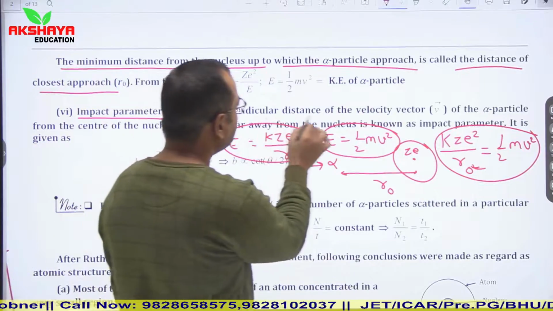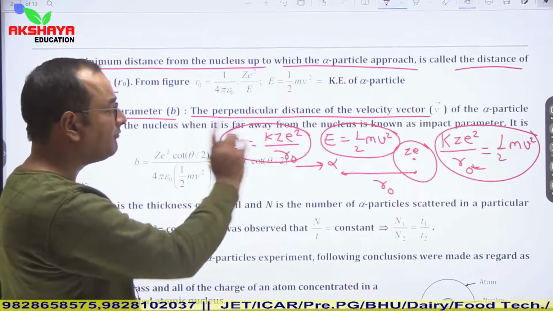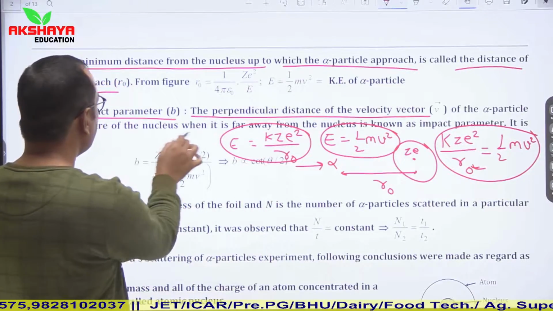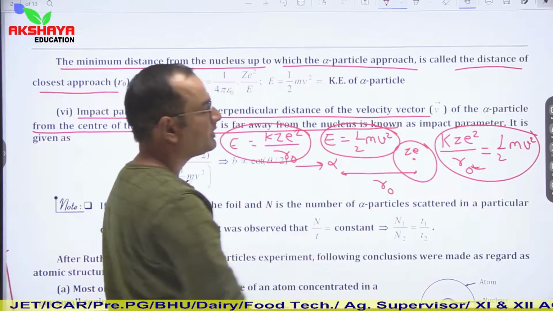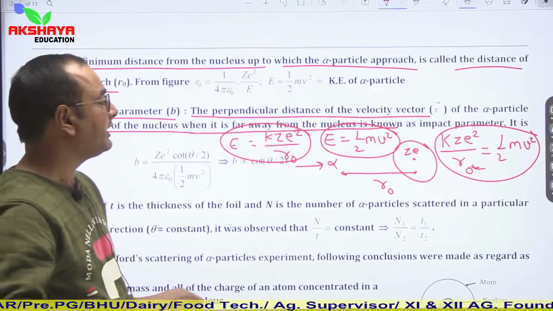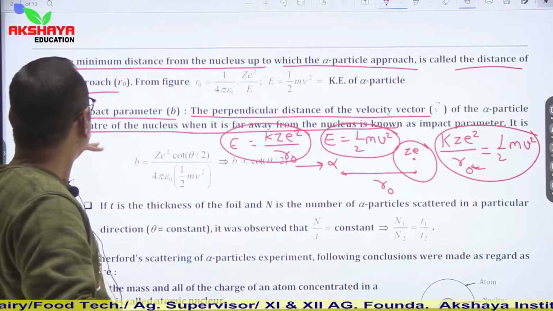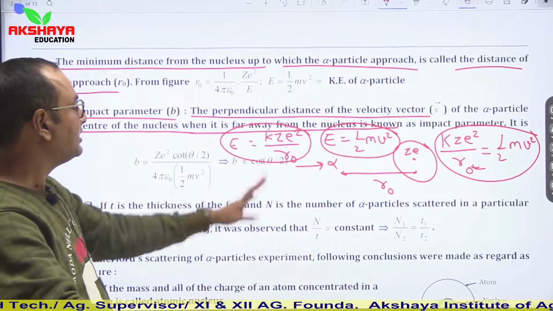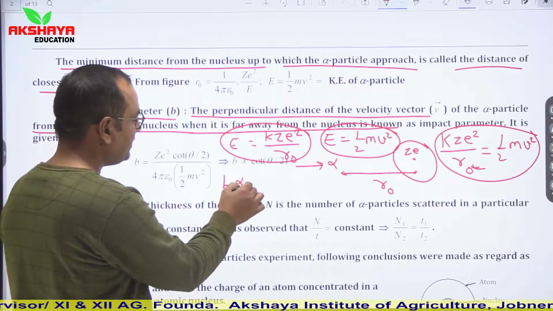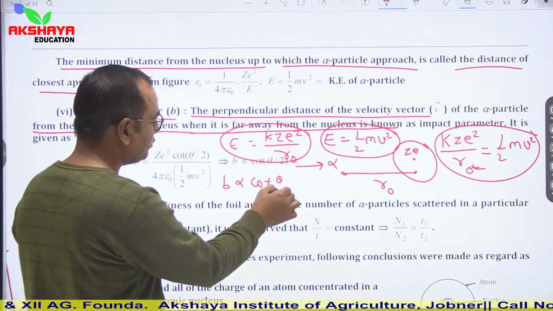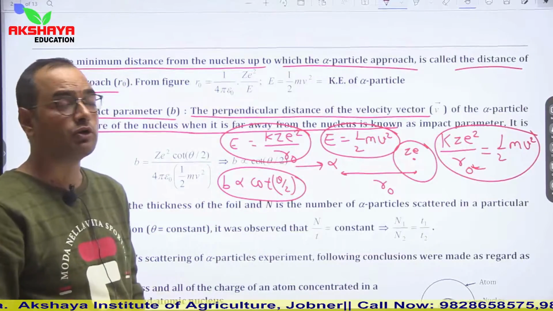So the perpendicular distance of the velocity vector. Impact parameter is the perpendicular distance of the velocity vector of the alpha particle from the center of the nucleus when it is far away from the nucleus. So we can directly say that B is proportional to cot theta by 2. This impact parameter B is proportional to cot theta by 2.